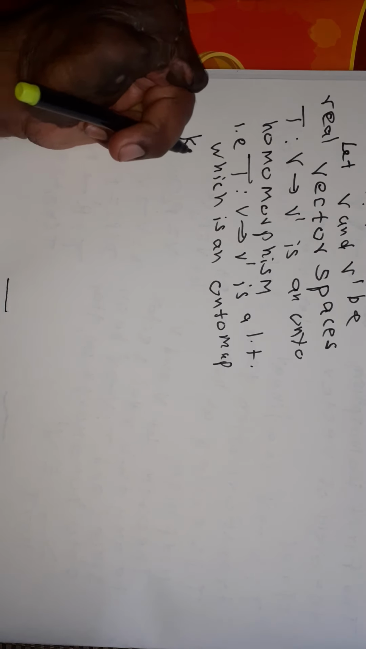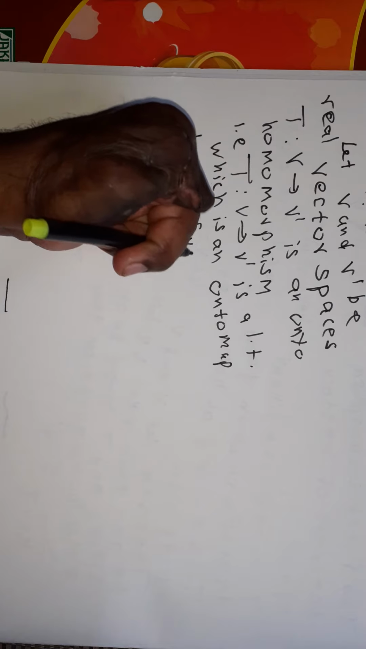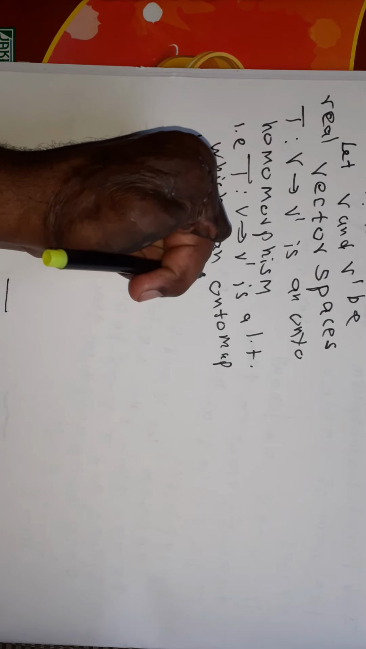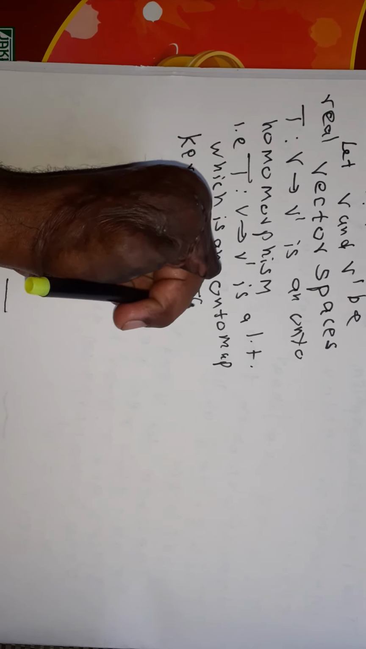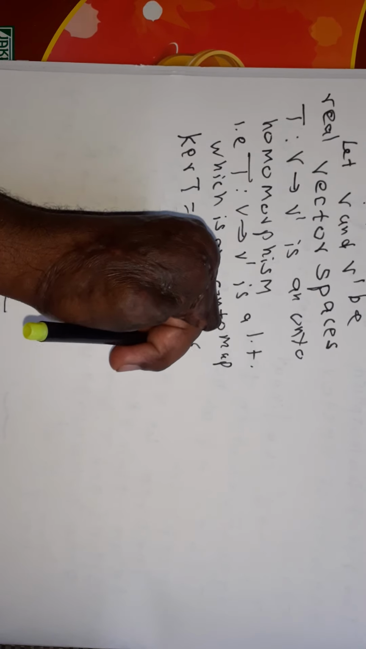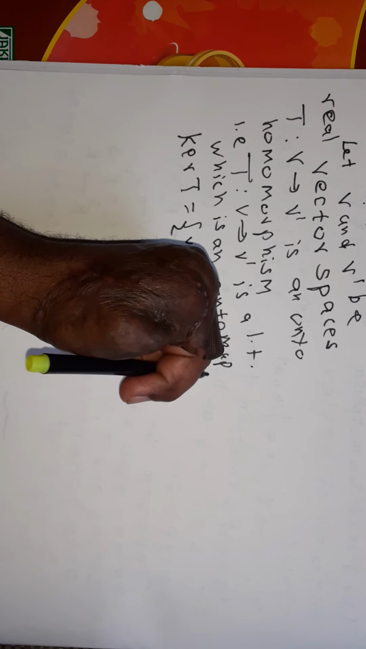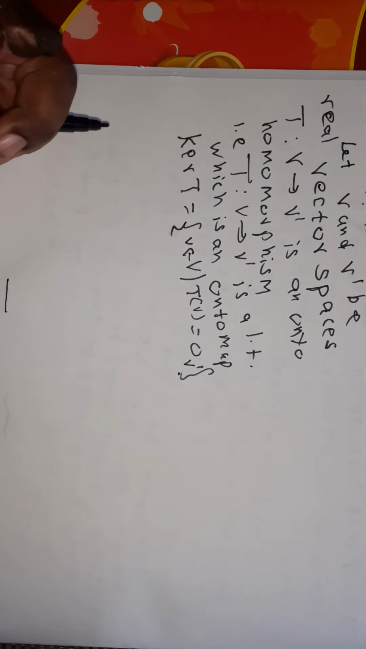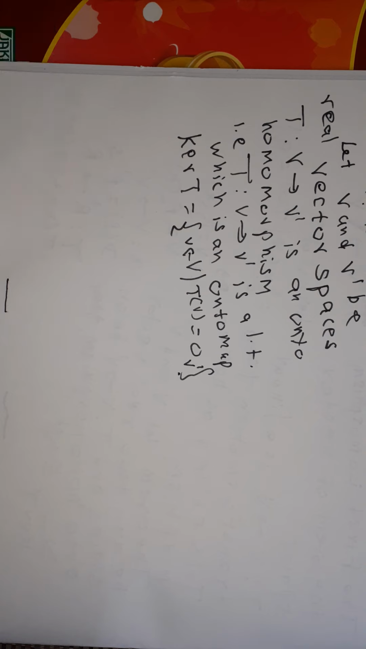Now, kernel of T is the set of small v belonging to capital V such that T of v is equal to 0 V dash.